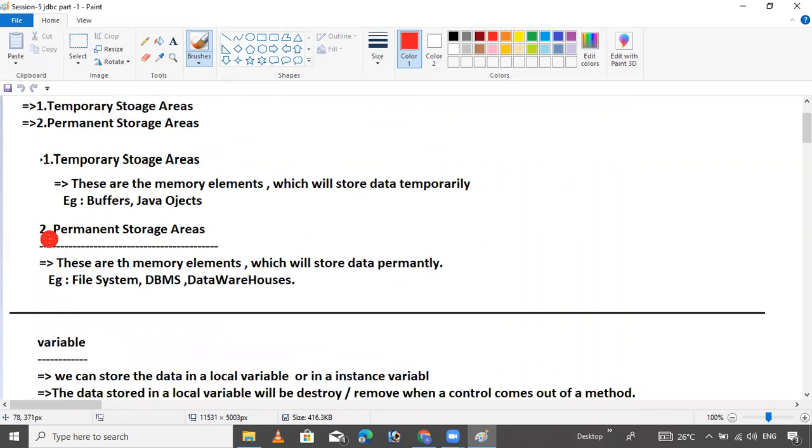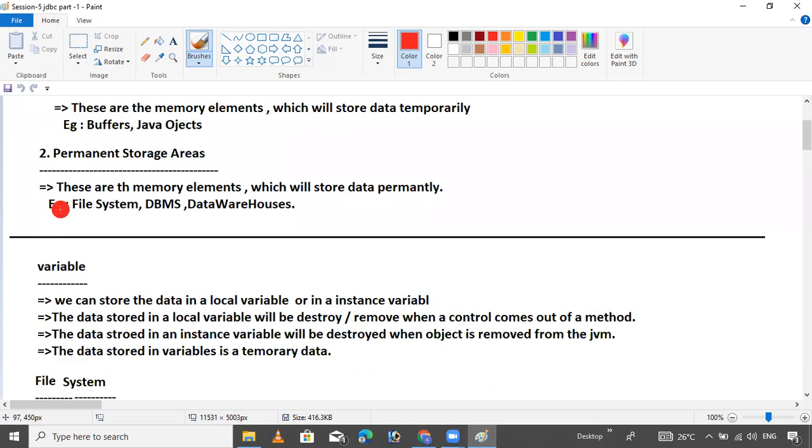Temporary storage area means memory elements which store data temporarily. When the execution starts, data is stored. When the execution stops and terminates, the data is removed. Examples are buffers and Java objects. A Java object is nothing but a variable and other things.